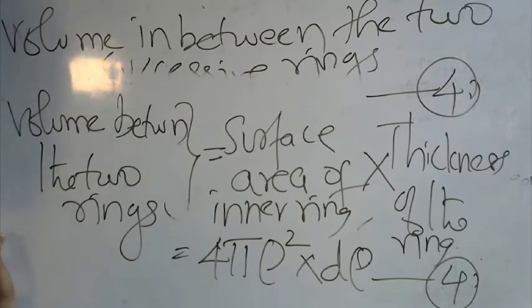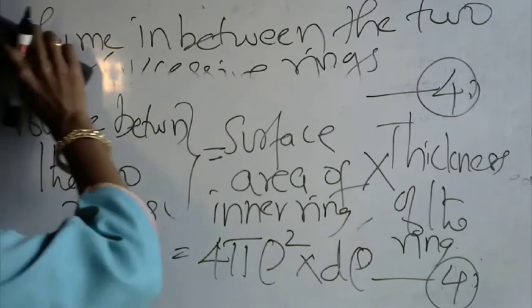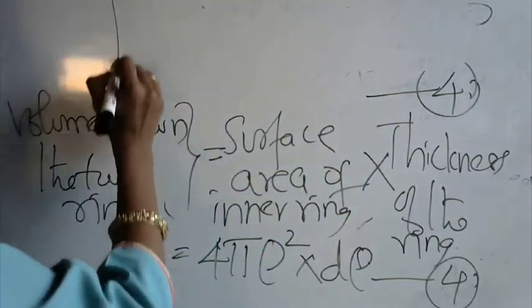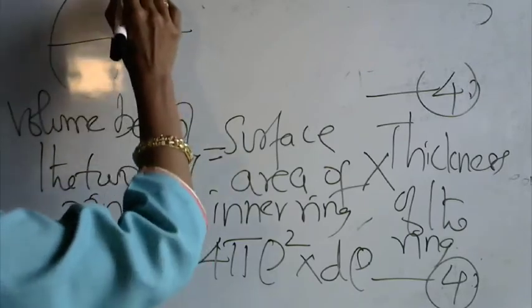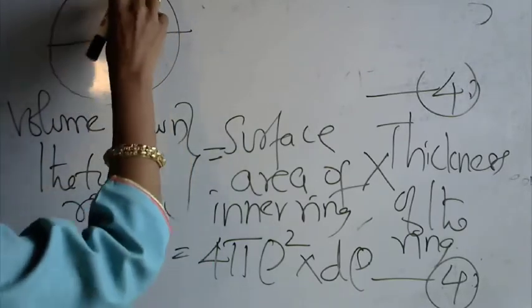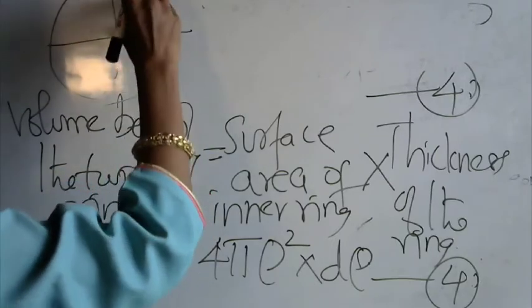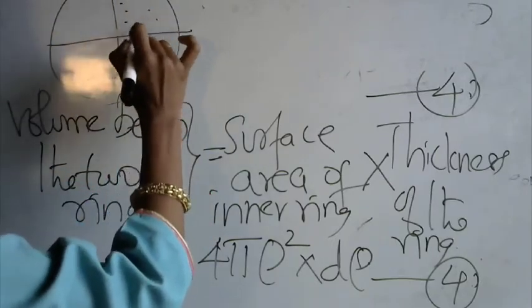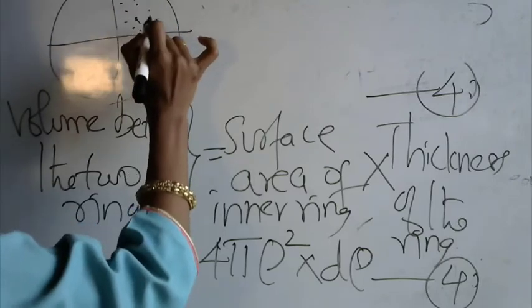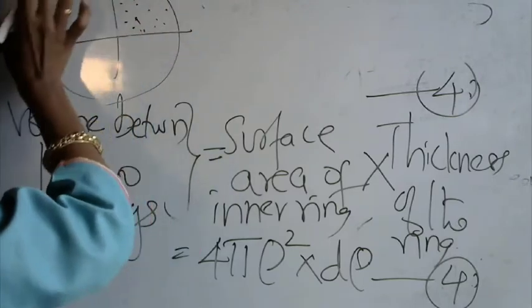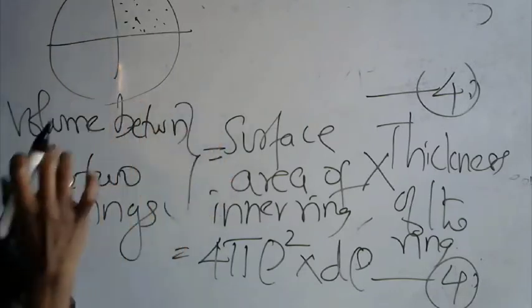And also, we have to know that the portion of the inner ring that we have considered as modes is just going to be the 1/8 portion of the entire sphere.